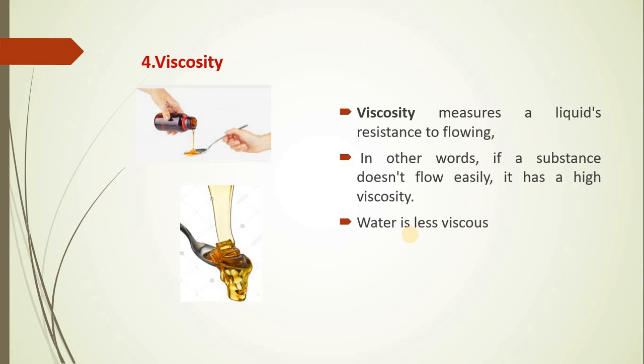In other words, if the substance does not flow easily, it has a high viscosity. In the diagram you can see the syrup, which is thick enough and doesn't show easy flow. In the same way, honey also is highly viscous, whereas water can freely flow because of its less viscous nature, right?